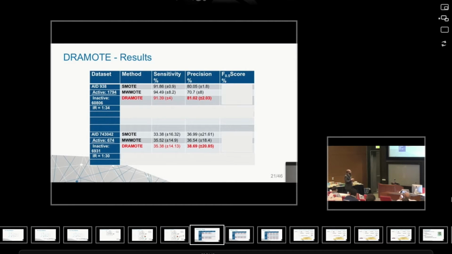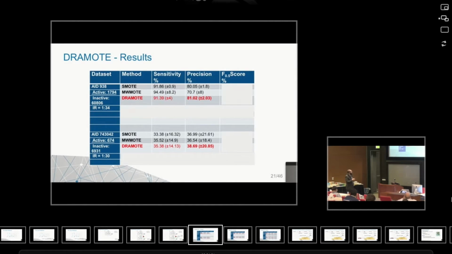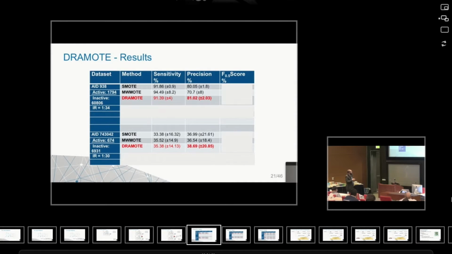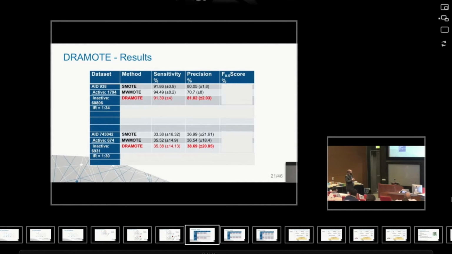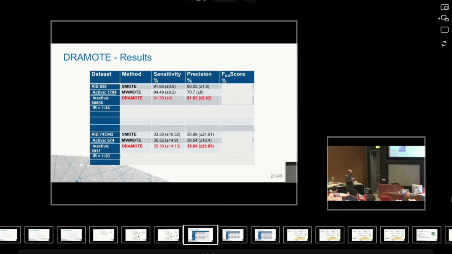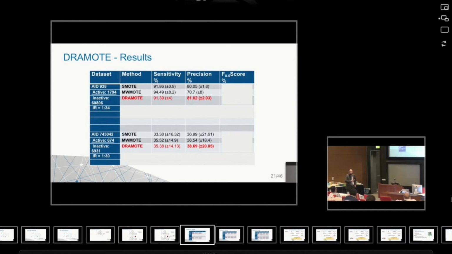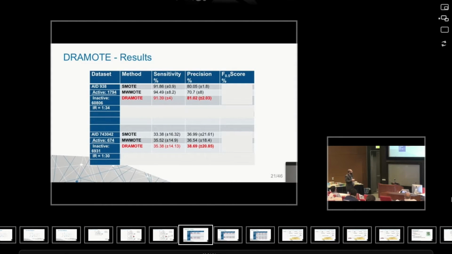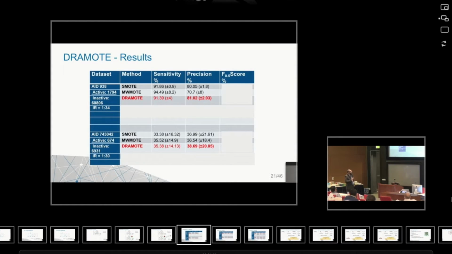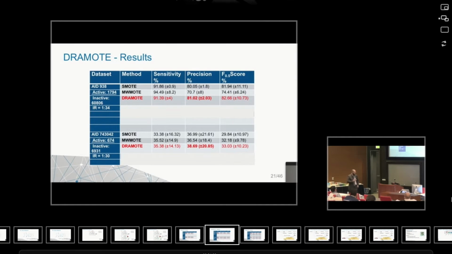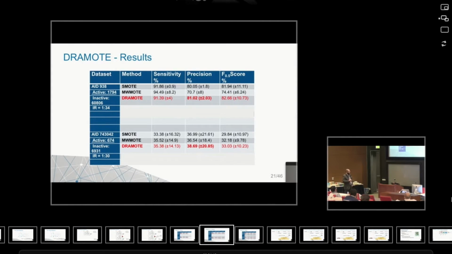Of course, we need to check the sensitivity as well. So although we sacrifice a bit here, we enhance precision much more. And this is what we care about more in this typical setup of virtual screening, because we're minimizing false positives, meaning that we minimize the actual experiments that we will do. And the same case here, this would be the results if we use a summary metric like F0.5 score.